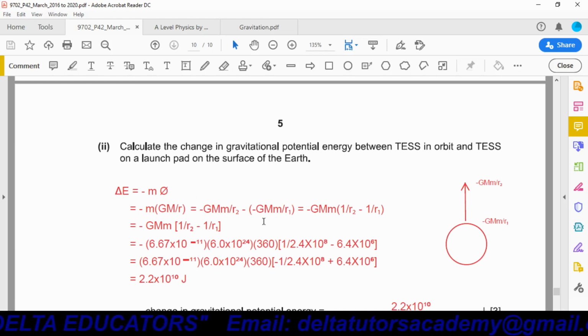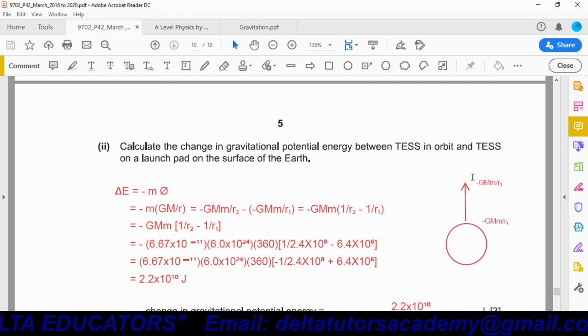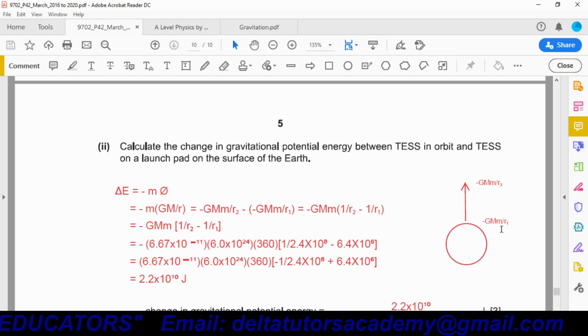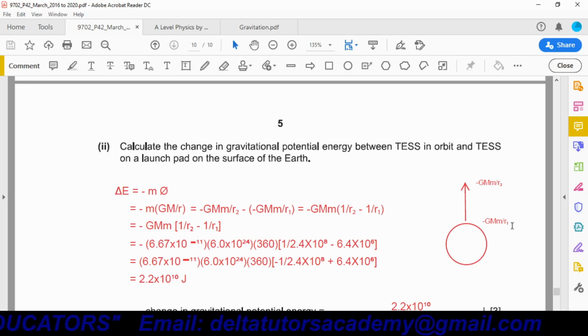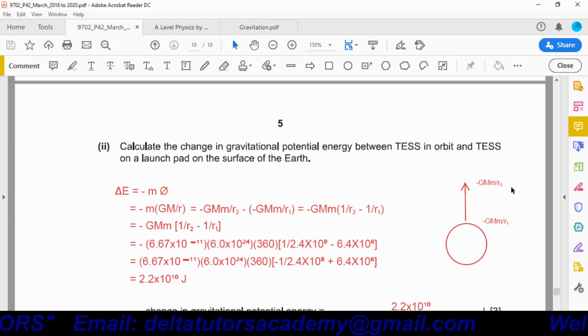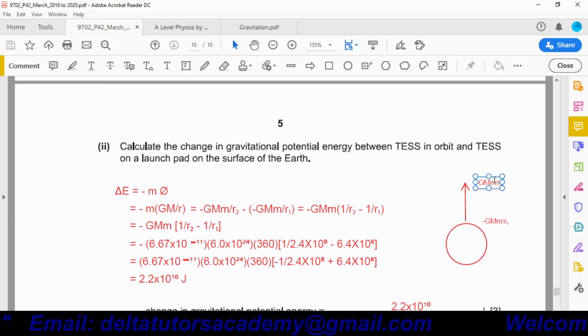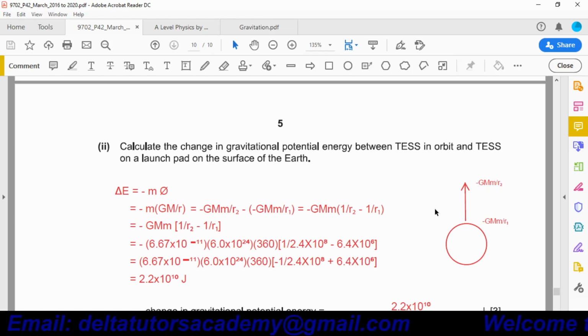So we have to subtract the value at the surface of the Earth from the value when it is orbiting, when it is moving around the Earth.